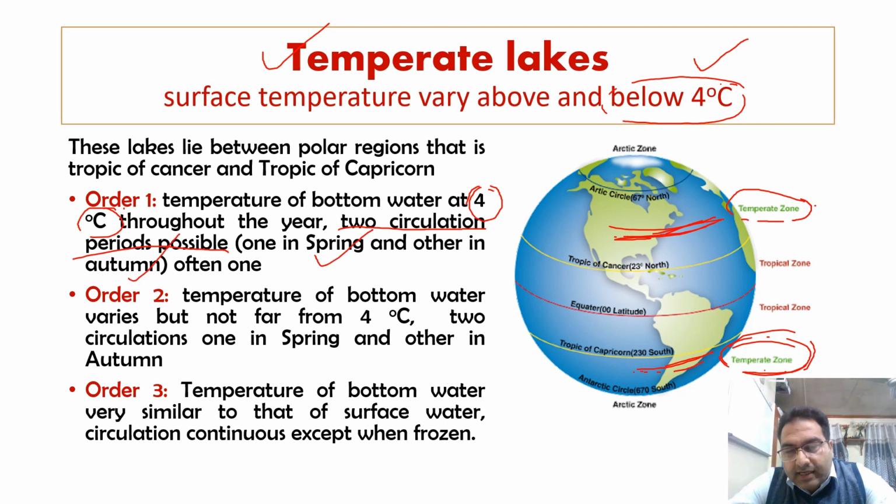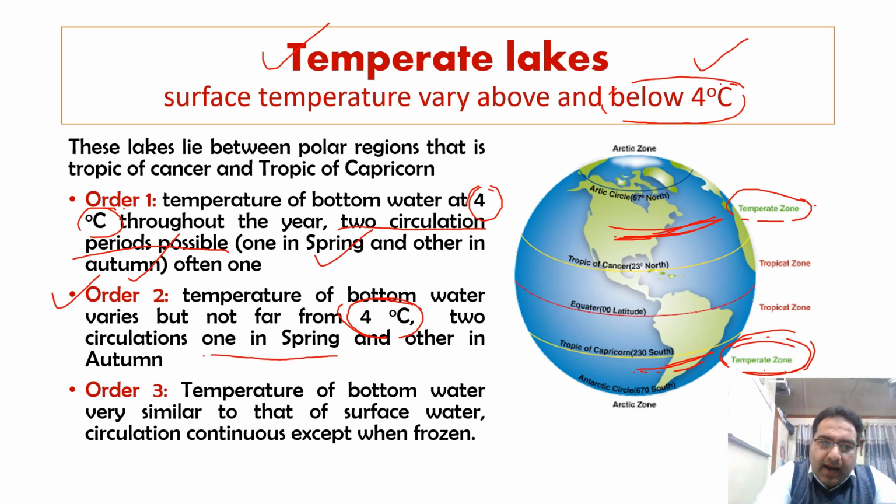We call such lakes, wherein two mixings or two circulations are possible, spring turnover and autumn turnover. In order 2, the temperature of the bottom water varies but not far from 4 degrees centigrade. Two circulations, one in spring and the other in autumn, are possible.